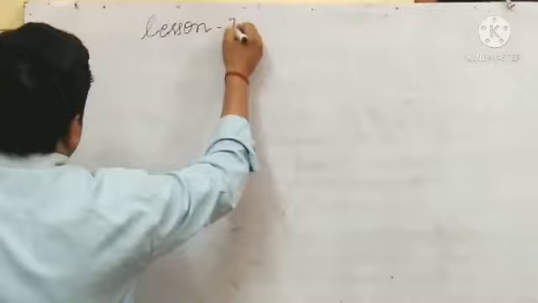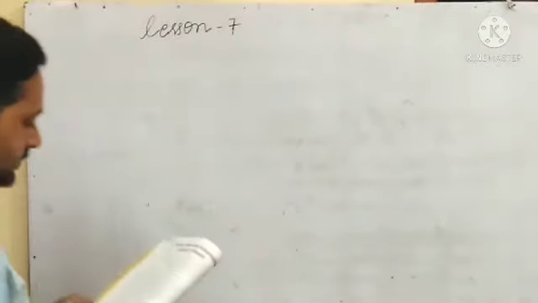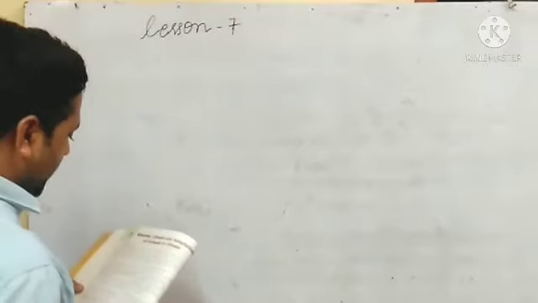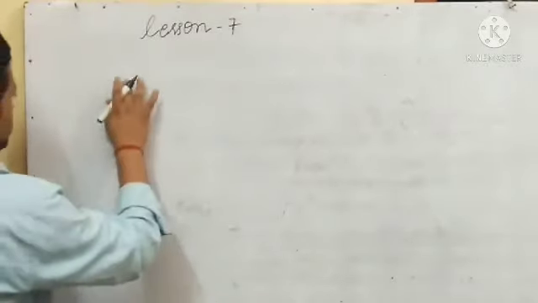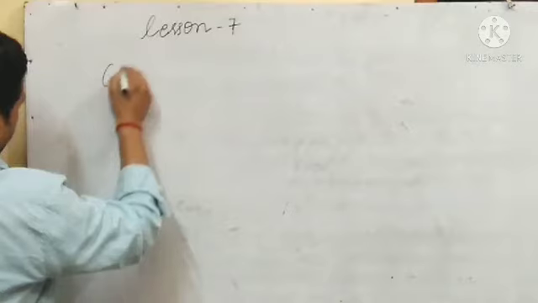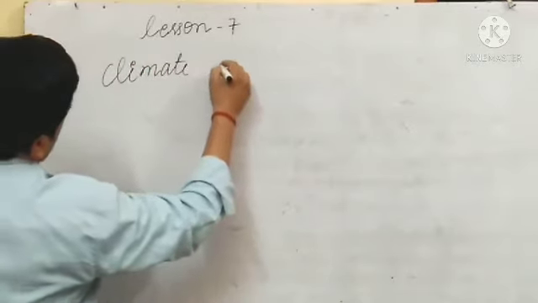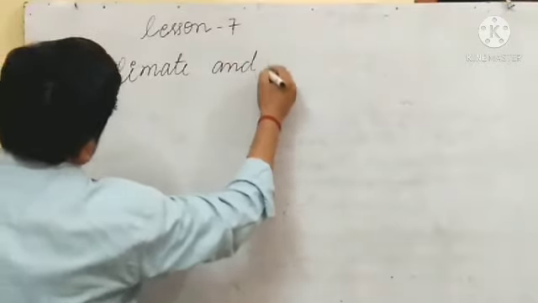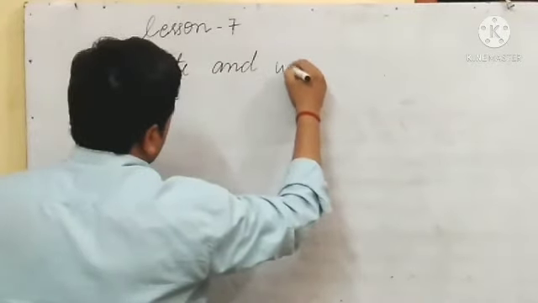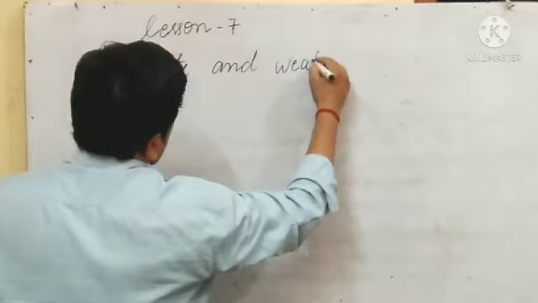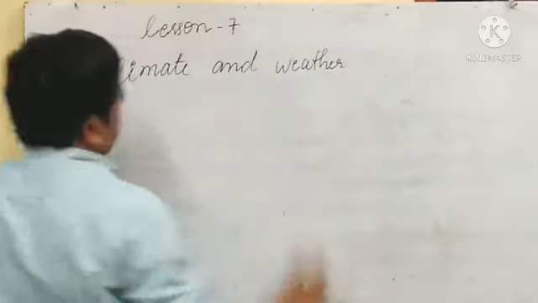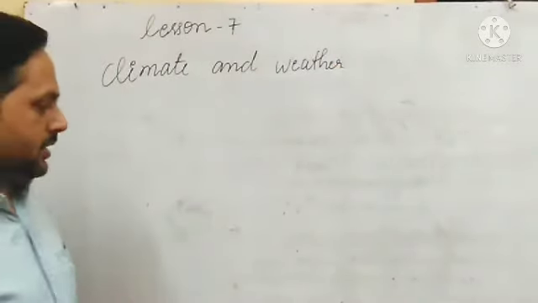Lesson 7. In lesson 7 we will discuss climate and weather. What is climate and weather? Our topic is climate and weather. So let us see what is climate and weather.